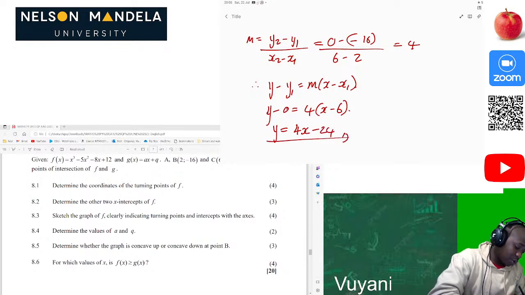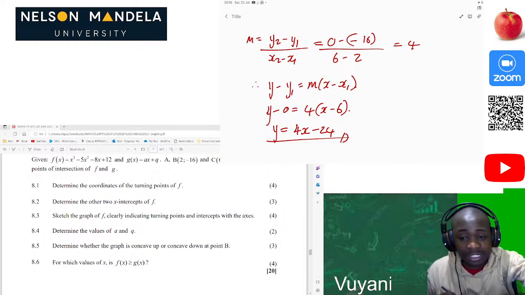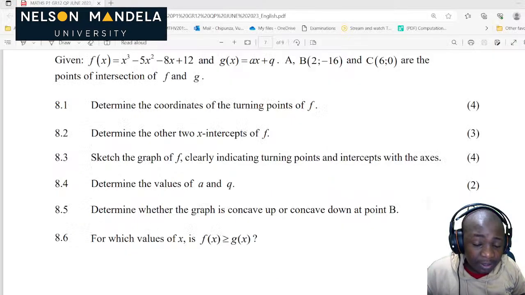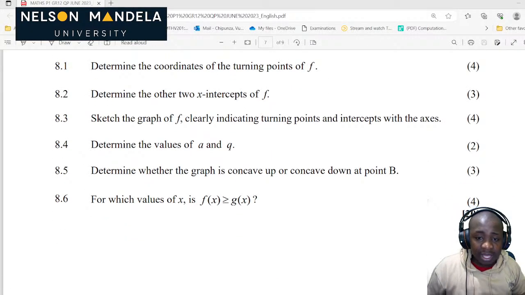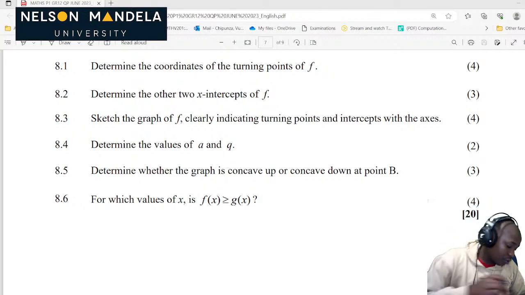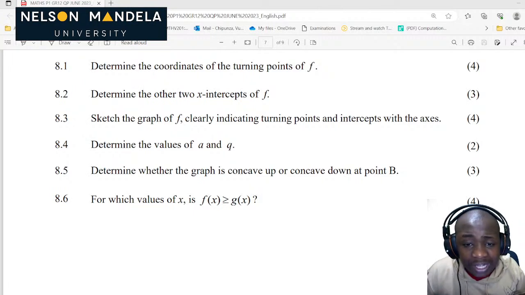Then we have the equation. That's the equation of that line which they have asked us. So don't worry, I got you. Then after that you can calculate the value of a and the value of q. So a is equal to 4 and q is equal to negative 24. These are the two final answers which were asked in this question.